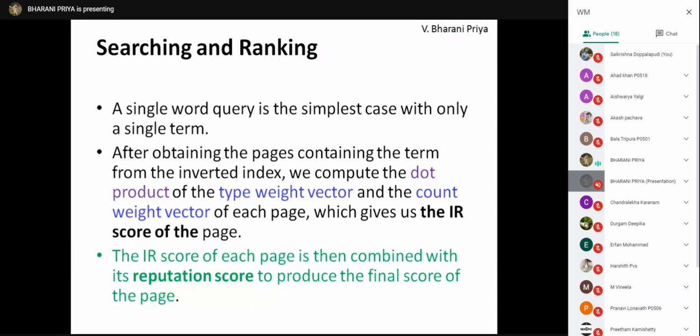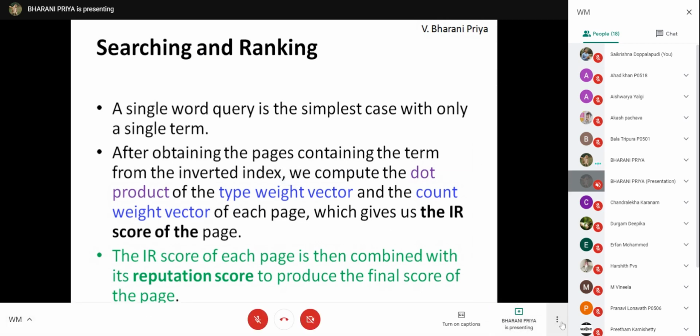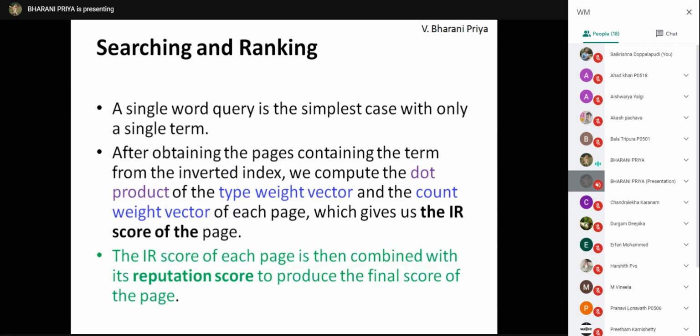Then after computing the dot product of the type weight vector and count weight vector, the IR score of each page is computed, and it is combined with the reputation score. So the final score is obtained. What is the final score? It's the combination of the IR score and the reputation score.